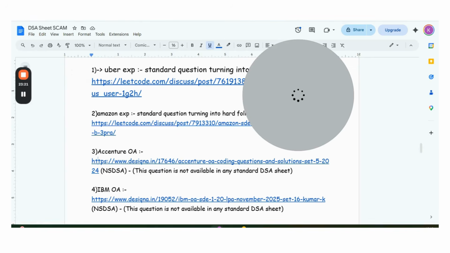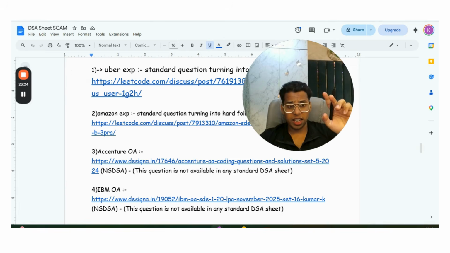But that Accenture OA question, guys, is not available in any standard DSA sheet. How will you do that? A standard DSA sheet will not prepare you for that question. Solving many online assessment, story-based problems of HackerRank will prepare you. So guys, again, a non-standard DSA problem was asked.